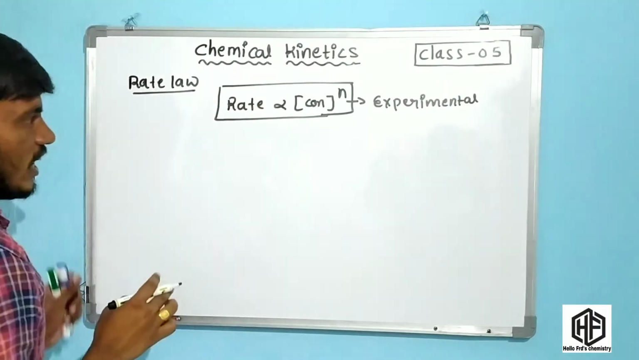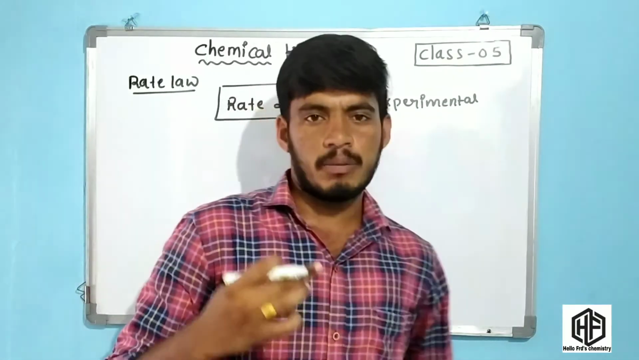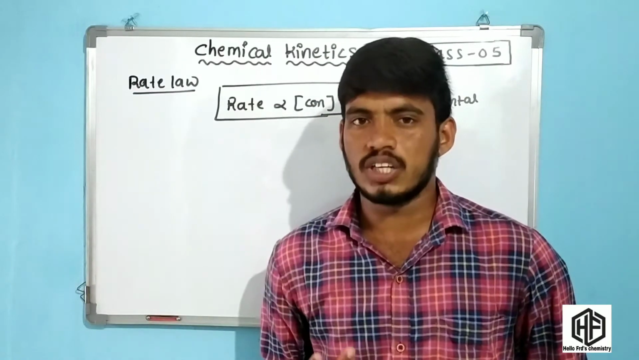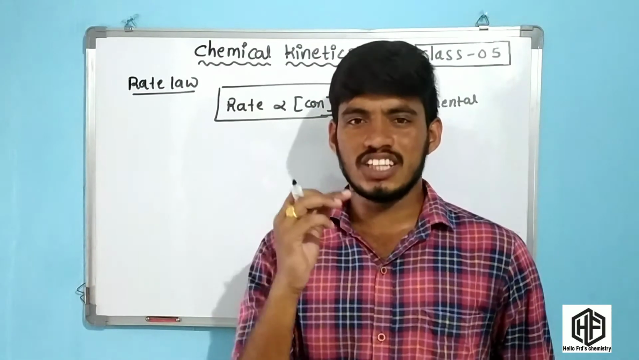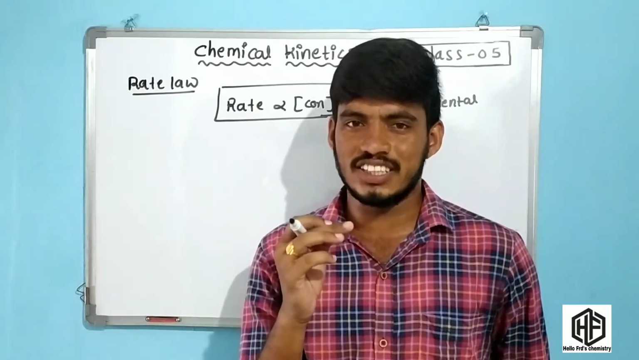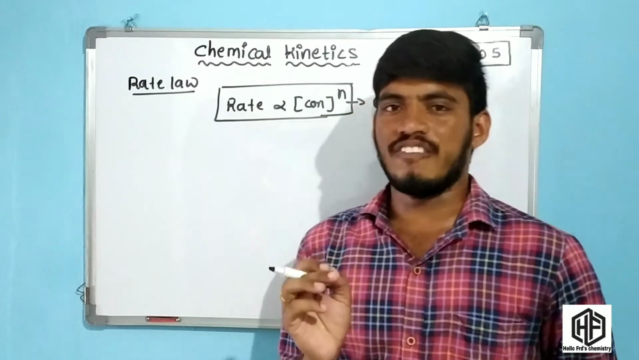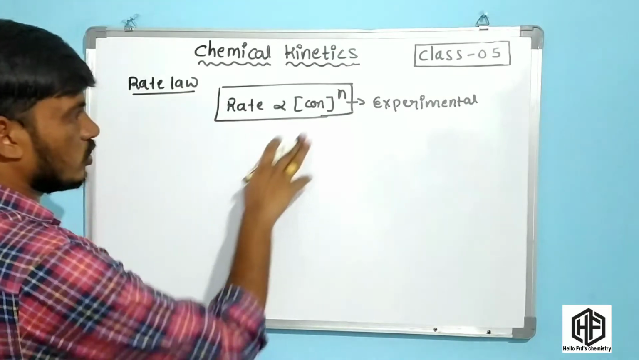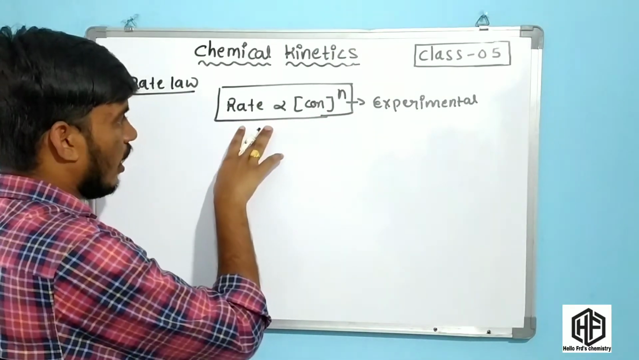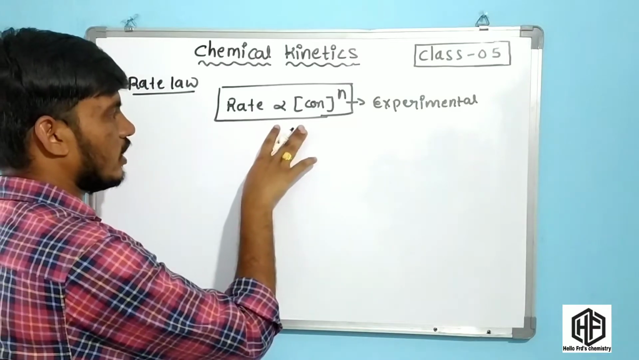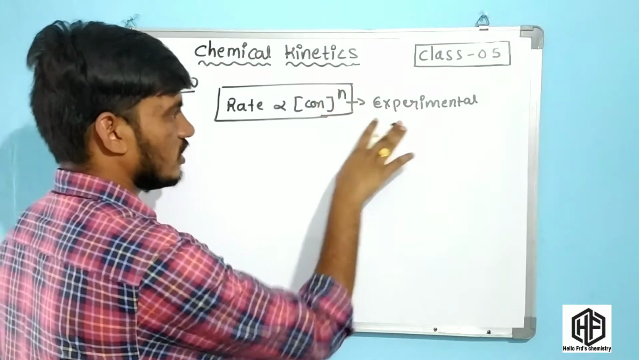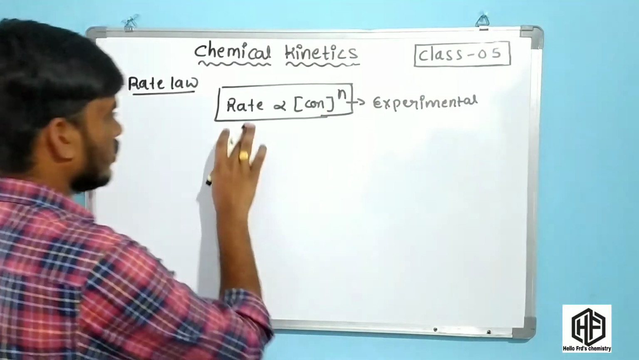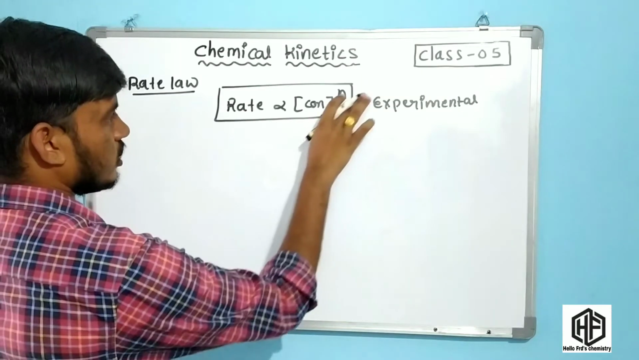Friends, rate of reaction is directly proportional to the concentration. In my previous class I discussed the factors affecting the rate of reaction. One important factor is concentration. When the concentration increases, the rate of reaction increases. Now in rate law, theoretically rate is directly proportional to the concentration, but rate law says that rate is directly proportional to the concentration raised to the power of n. This is experimental, and it is a very important concept in rate law.